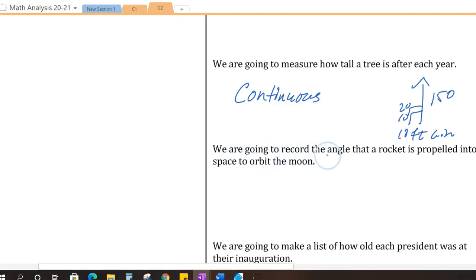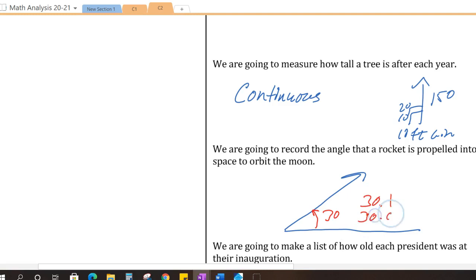Next, we're going to record the angle that a rocket is propelled into space to orbit the moon. So we have the ground, and we have the rocket, and he's at a specific angle. And so they want to know what the angle is. Well, is it 1 degree, 2 degrees, 3 degrees, 4 degrees? Or is it a portion thereof? So think about it. Is that a 30-degree angle? Or is that a 30.1 degree angle?